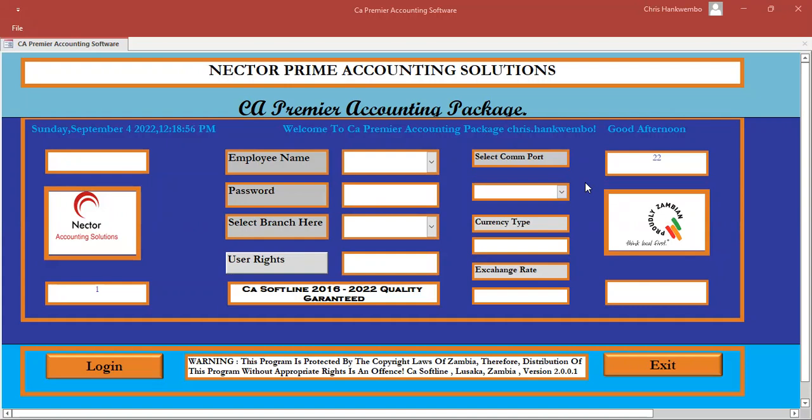It was developed with the idea of helping entrepreneurs who cannot afford to employ fully qualified chartered accountants, but who are very much in need of accounting information. So this tool is the one which can be used for that. You do not need to be an accountant to use this accounting package.